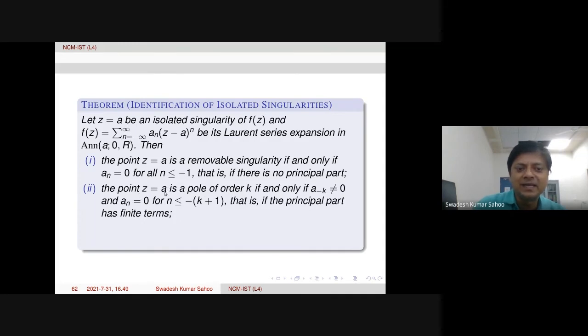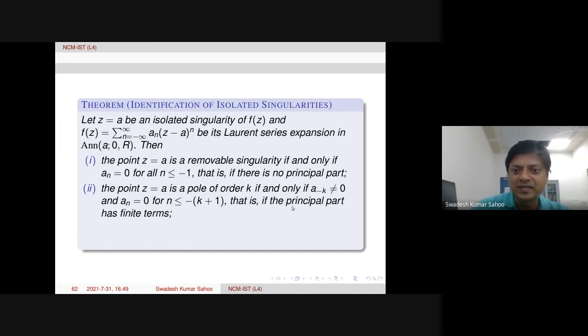Now, the point z equal to a will be called a pole of order k if and only if a minus k is non-zero, and for other values, n equal to minus (k+1), minus (k+2), all these things will be 0. So the largest k for which a minus k is non-zero is actually the order of the pole.